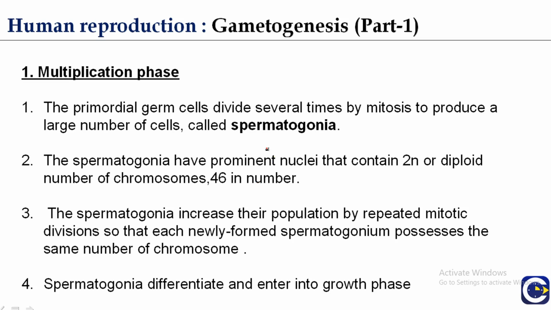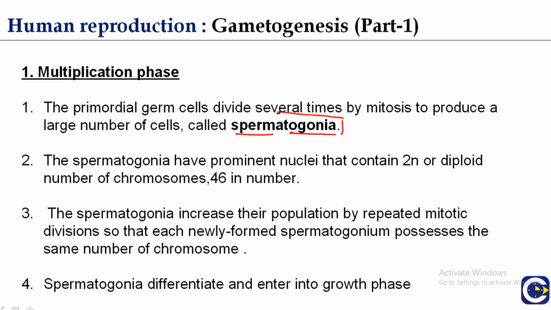First of all, multiplication phase. We know that the undifferentiated germ cells are present in the seminiferous tubules of the testes. These are called the spermatogonia.